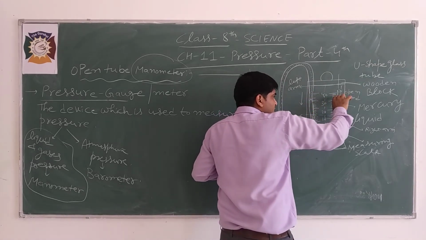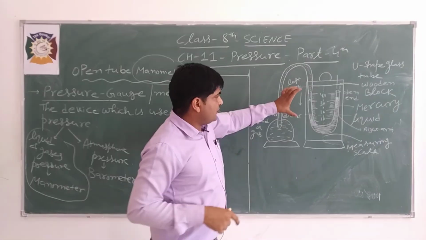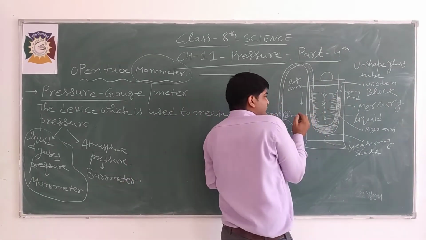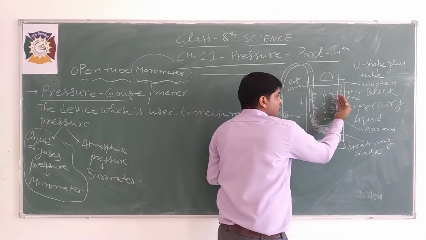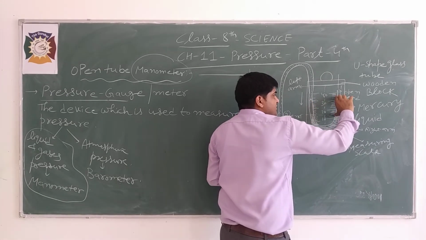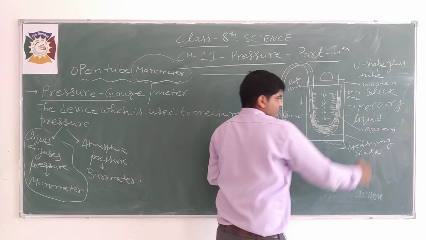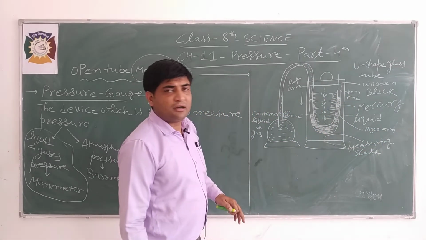So there is some height between the left arm and the second arm. This is the height attained by the liquid in the right arm.